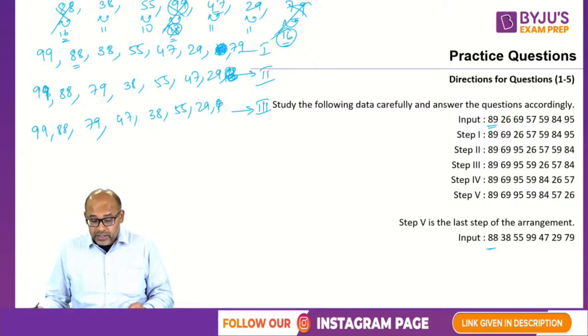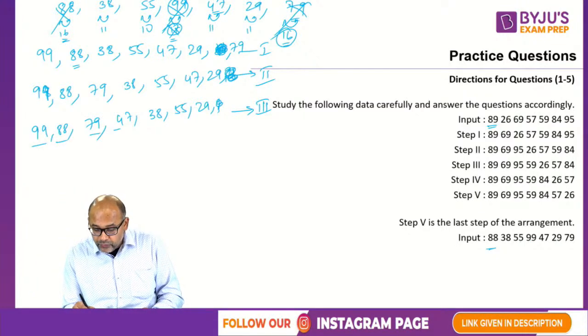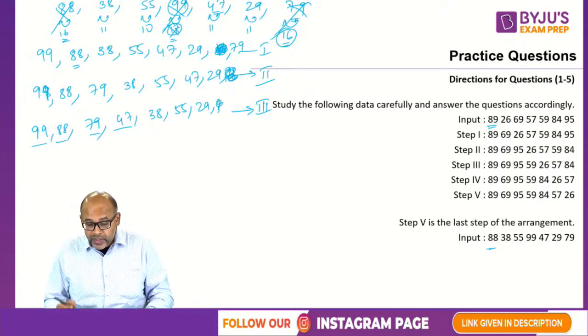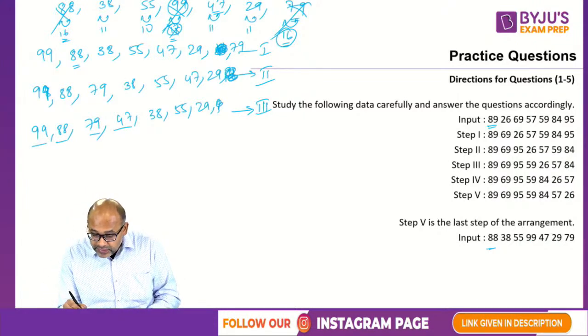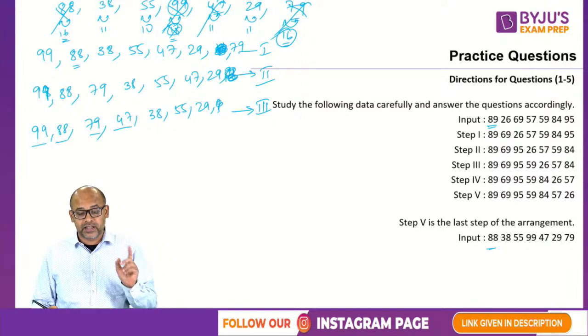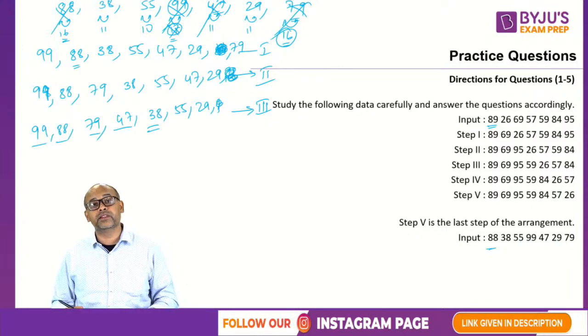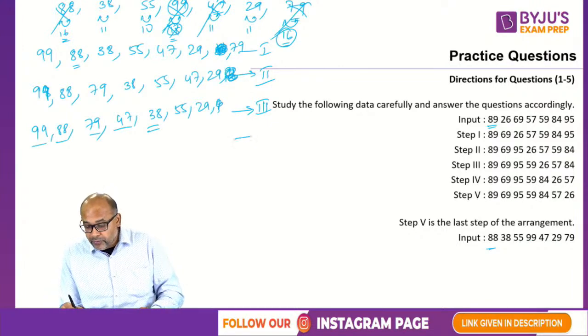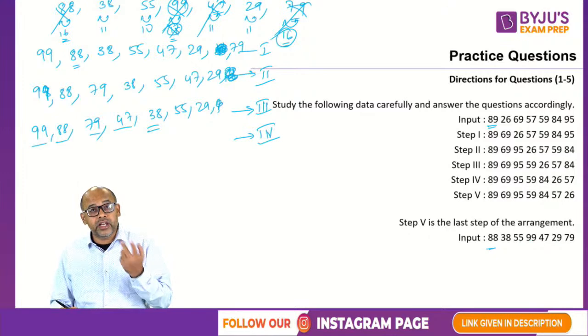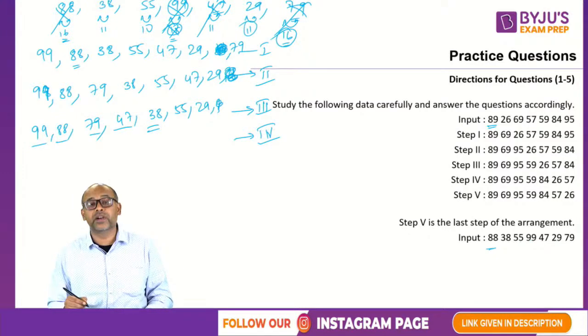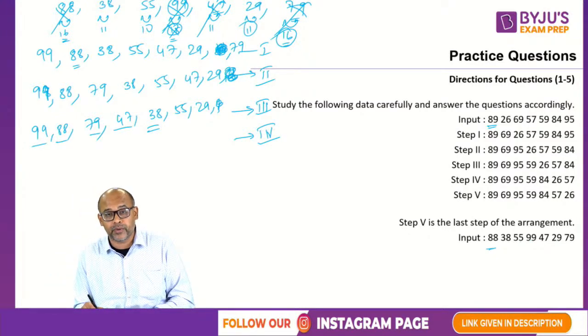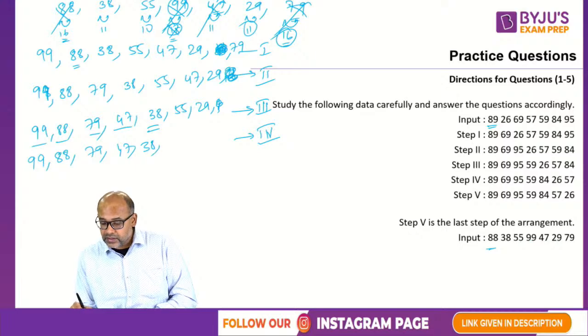3 steps are over. So then we have 1, 2, 3, 4 things in position. Again 11 should come. But which 11 should come? This 47 is gone. The only 2 11s are 38 and 29. So 38 is larger. So 38 should come, but 38 is already in place. So now step number 4, 38 is already in place. So the only other 11 left is 29. So 29 should be brought into position. So I'll put 99, 88, 79, 47, 38, then 29, and then 55.